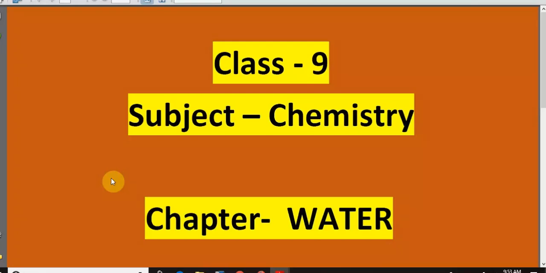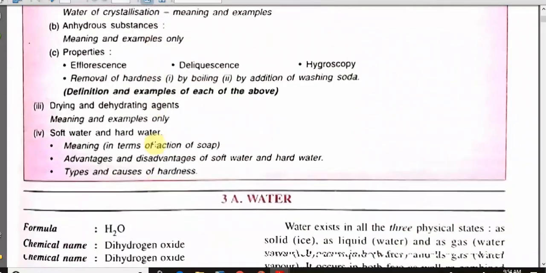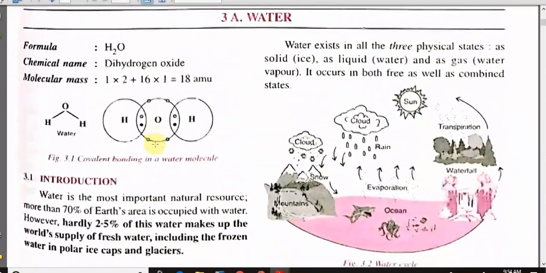I welcome class 9 students to this chemistry chapter. Class 9 chemistry chapter name is water. Students, we will discuss water in detail. Water as a universal solvent. We will also discuss the solution, the hydrated and anhydrous substances, and properties of drying and dehydrating agent. We will also see soft water and hard water. So students, let us go to the chapter.